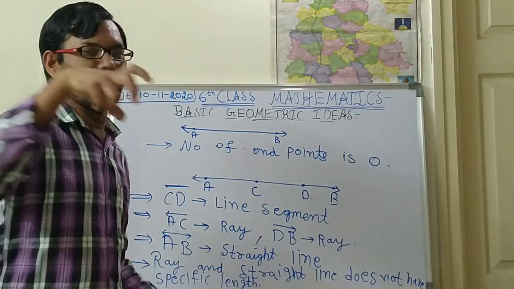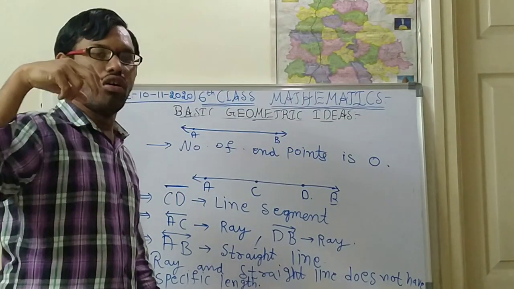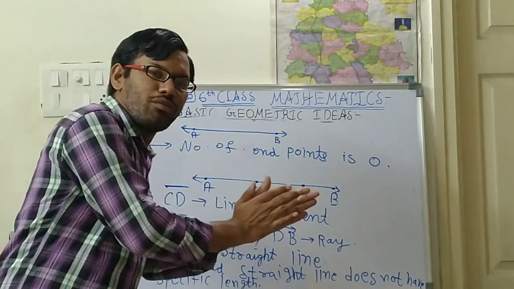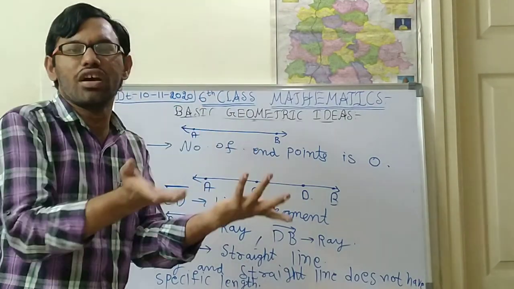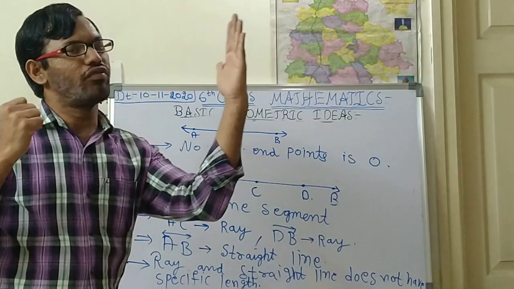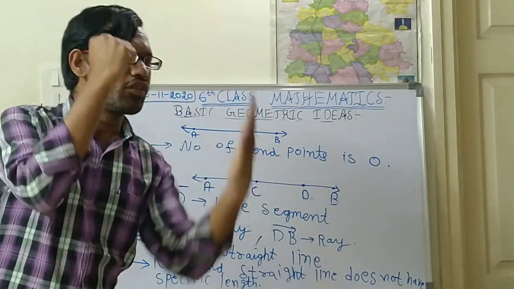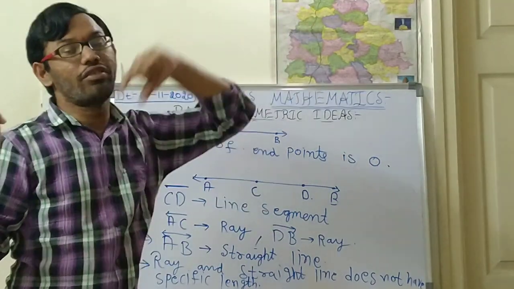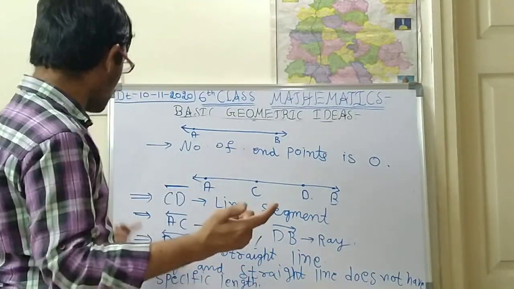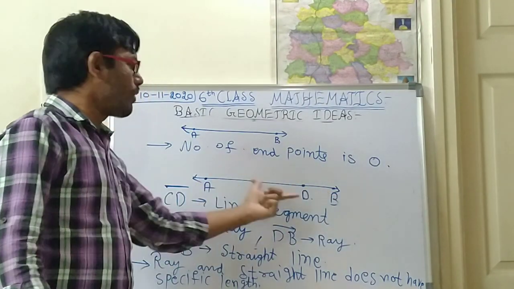Take the sun, spreading sunlight from the source of the sun. Can you say how much distance it is spreading? Particularly up to this much only, children? No, we can't say. Take a torch light. If you keep your hand here, the light will go only up to here. If you remove the hand, it will extend to some other distance. How far it goes, you can't expect. That is only the ray. A ray can't give a particular length.